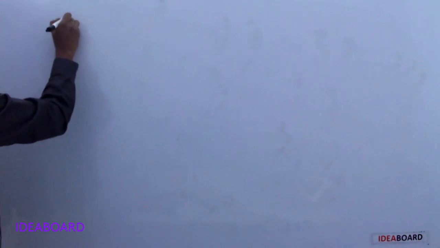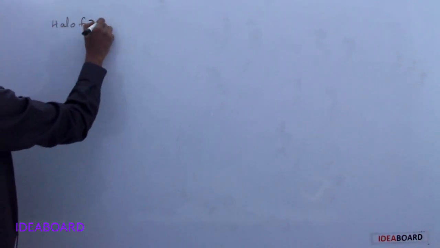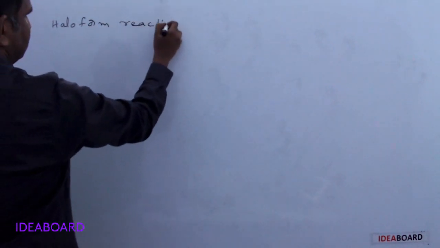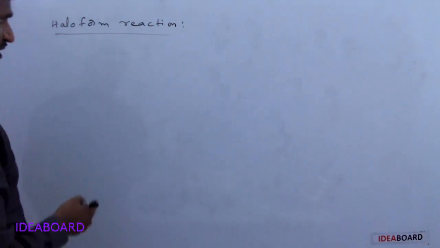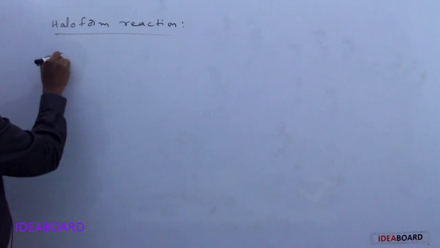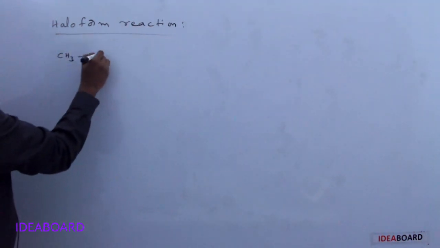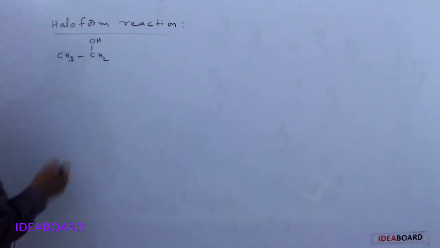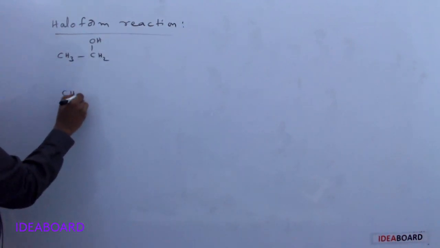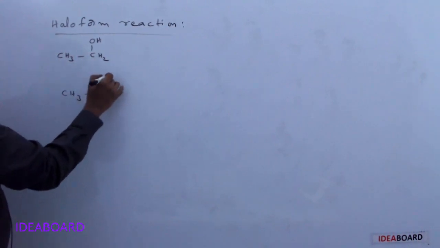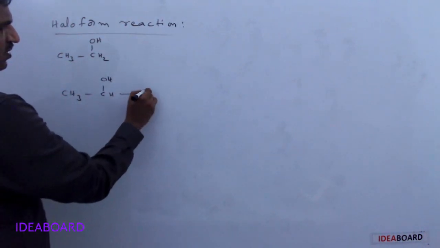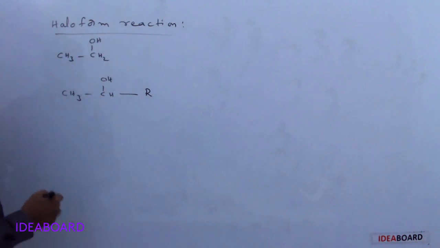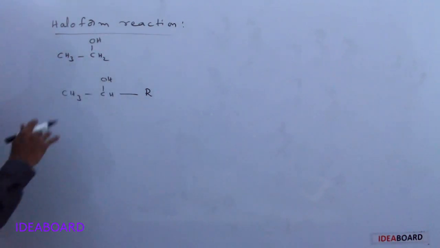The next one is haloform test or haloform reaction. We already gave this in haloform or trichloromethane or chloroform reactions also. Here in haloform reaction, what type of compound shows? We already gave this also, that is CH3CH2OH, or if you are taking secondary alcohol CH3CHOH. So only this type of alcohols having here H or R, for example R is present, then these only undergo the haloform reaction from the alcohols.